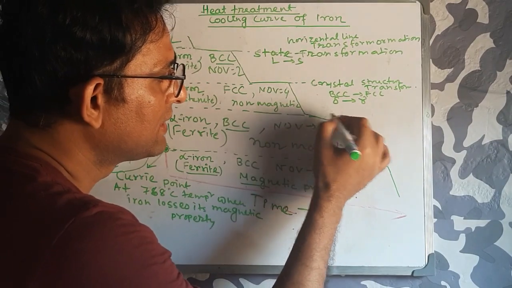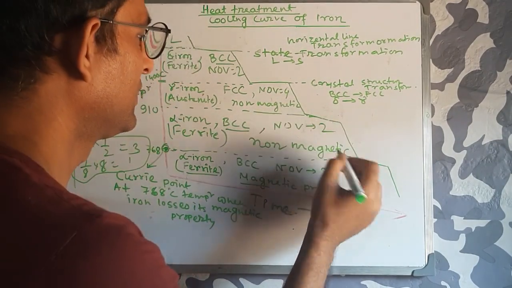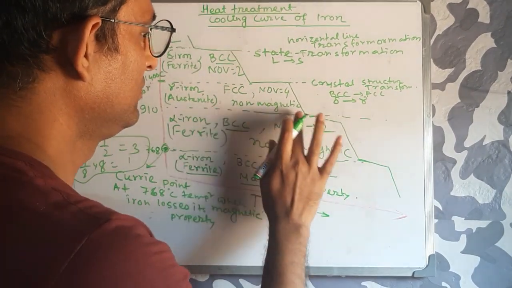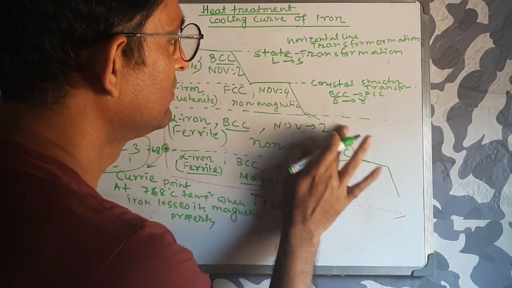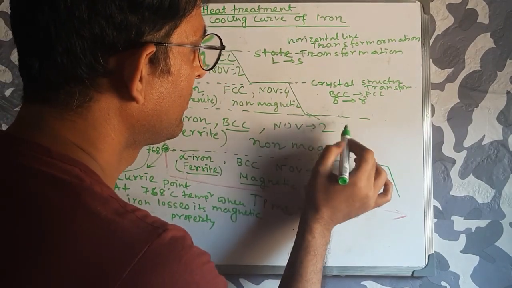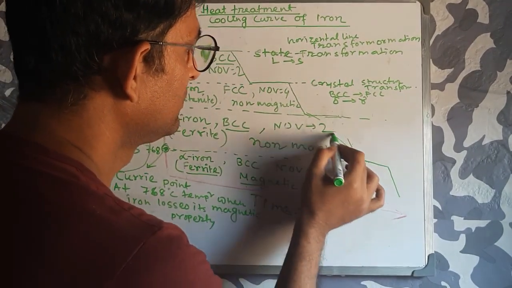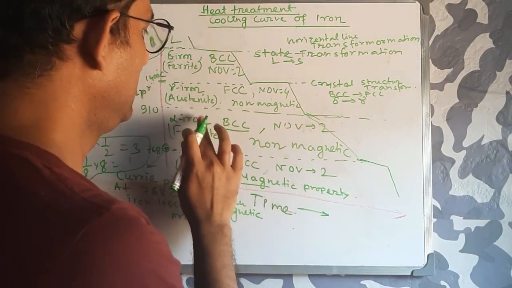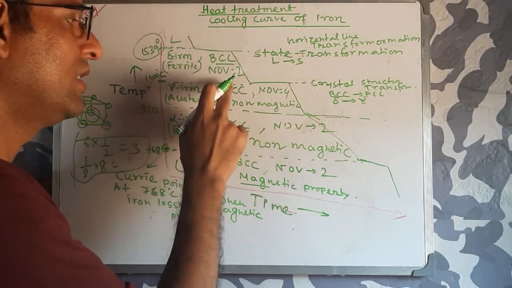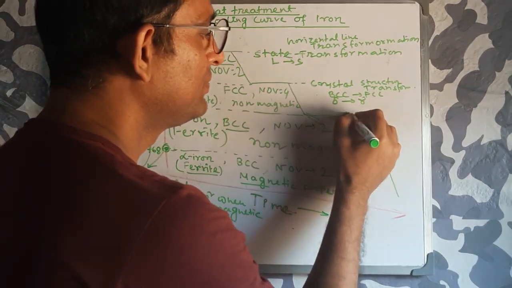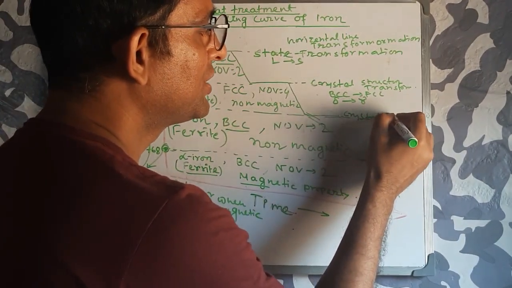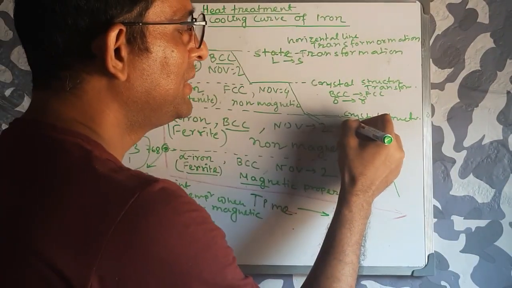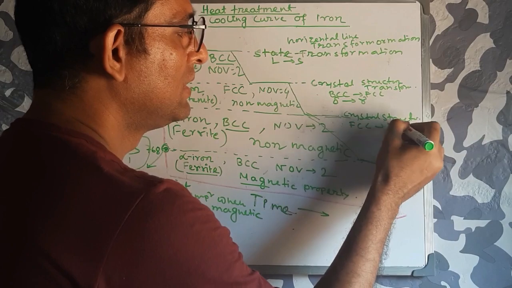And in this case, the transformation is again a crystal structure transformation, and FCC becomes BCC.